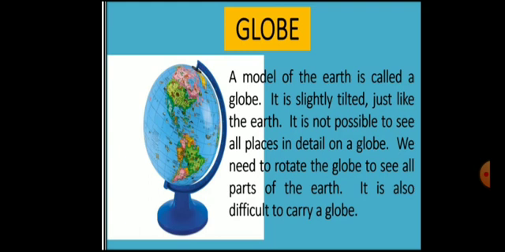It is not possible to see all places in detail on a globe. We need to rotate the globe to see all parts of the Earth. It is also difficult to carry a globe. The globe has many advantages, but it has certain disadvantages also. The globe shows only one side of the Earth at one time, and it cannot be carried easily from one place to another. The details are not shown clearly because of the shape limitation.